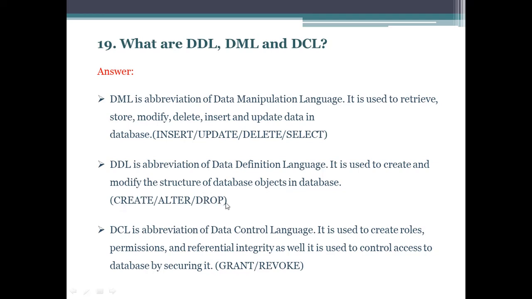Create, alter and drop are the DDL statements. DCL is data control language, which is used to create roles, permissions and referential integrity as well, and is used to control access to the database by securing it. Grant and revoke are the DCL statements.